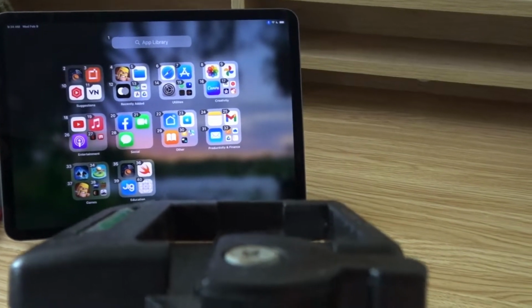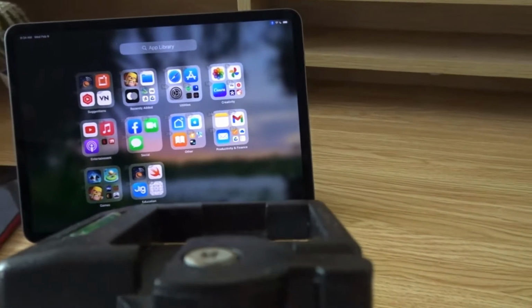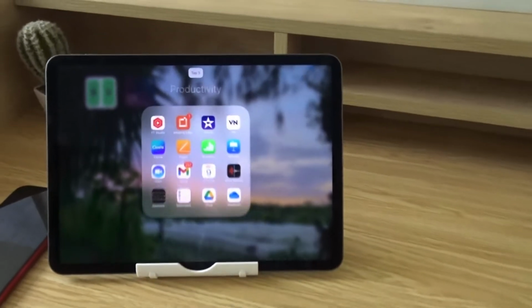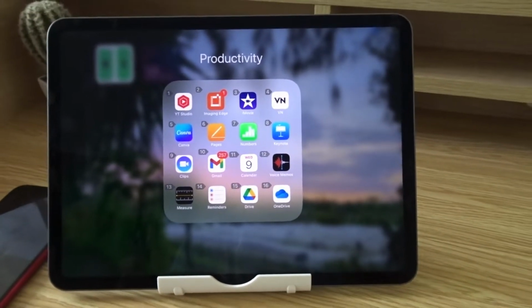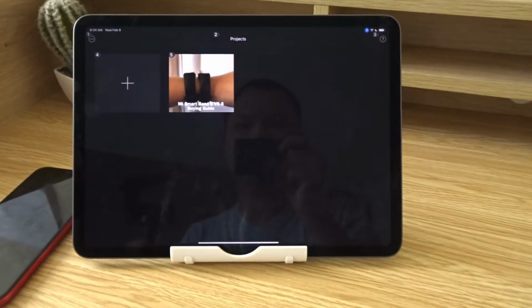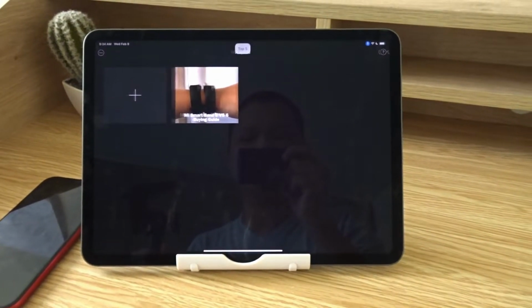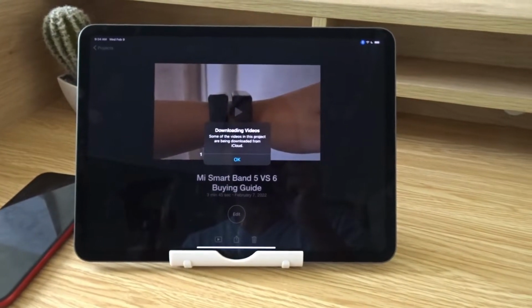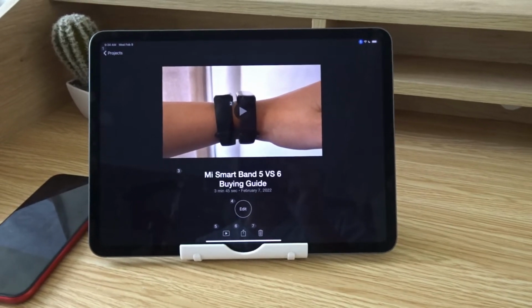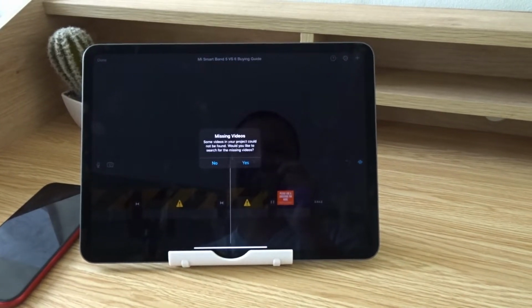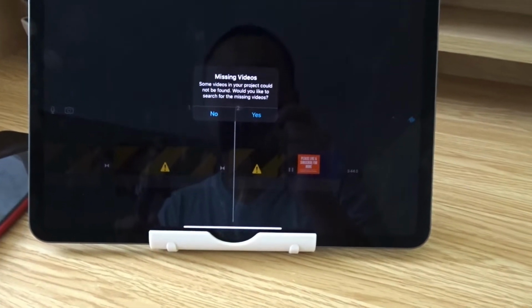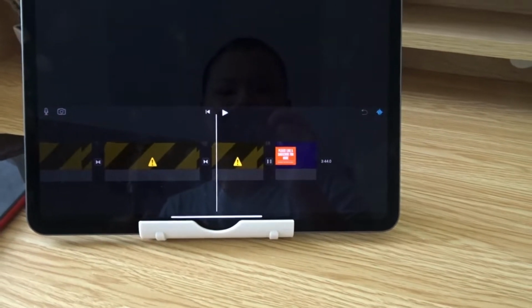Let's see, what else can we do? Go home. Tap 3. Tap 5. Tap 1. Tap 4. Tap 1. Go home.